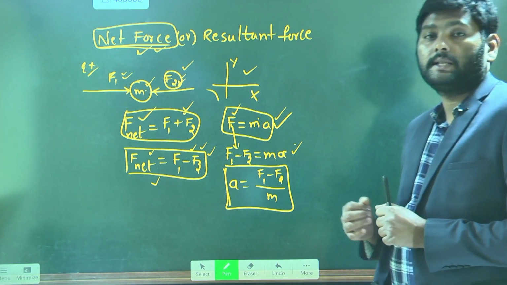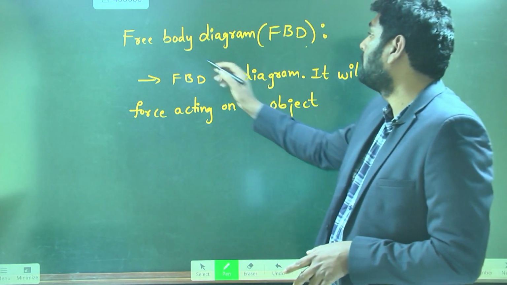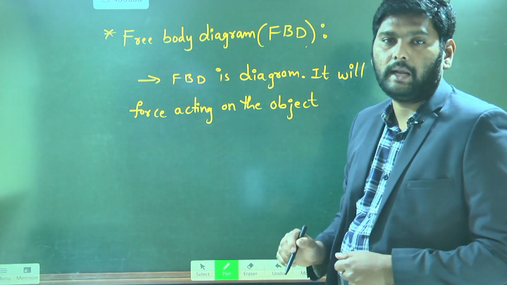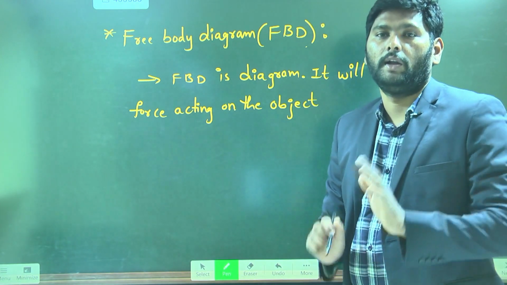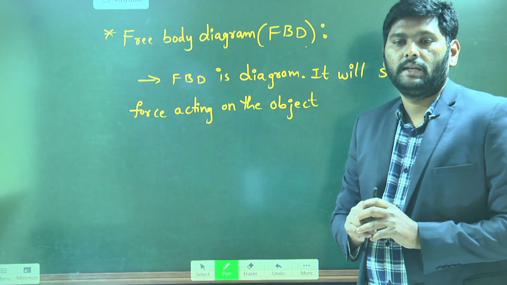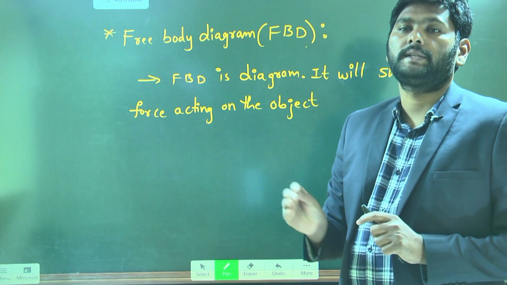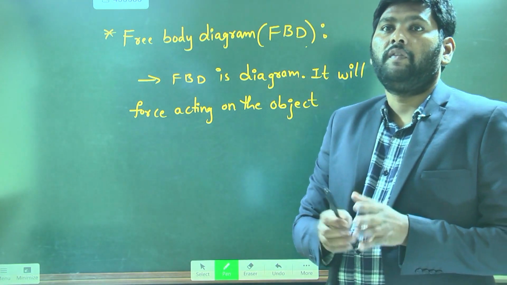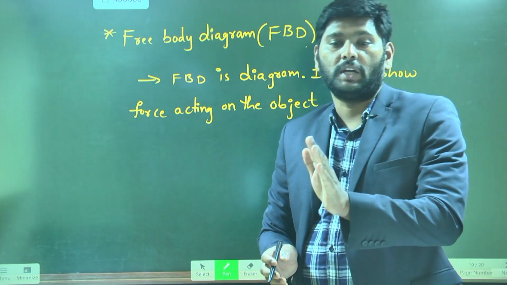Let's discuss the free body diagram now. What is this free body diagram? A free body diagram is nothing but a simple diagram. It will represent all forces acting on the body. With this free body diagram, we will find the net acceleration to study the motion of the object.